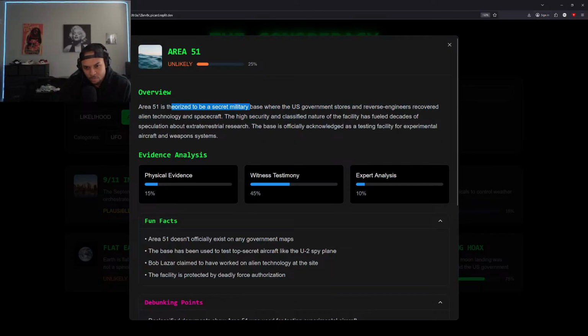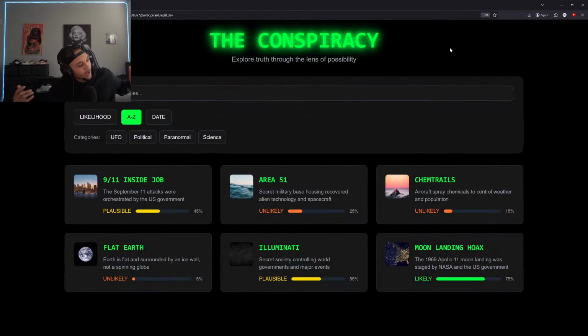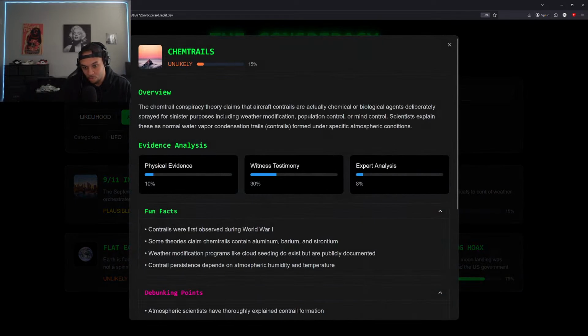Area 51 is theorized to be a secret military base where the U.S. government stores and reverse engineers recovered alien technology and spacecraft. The high security and classified nature of the facilities has fueled decades of speculation about extraterrestrial research. The base is officially acknowledged. Okay, cool. So it gives us a foundation. It's decent. We can do so much more with this.